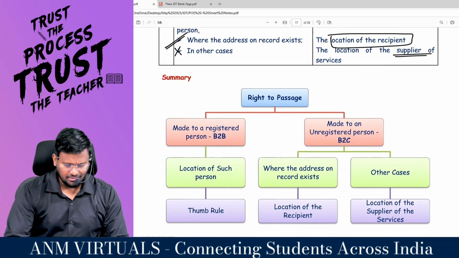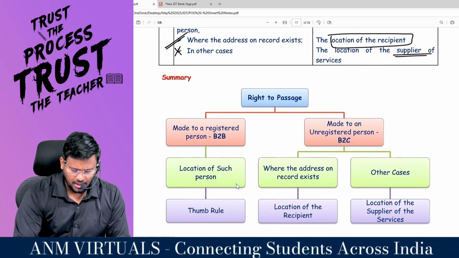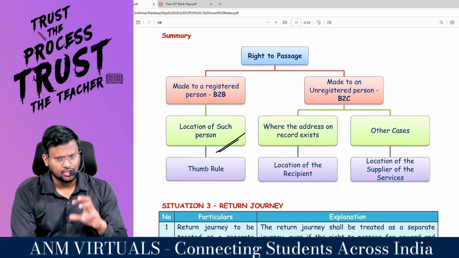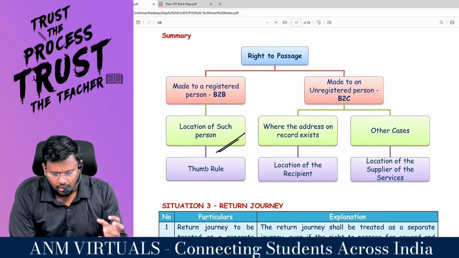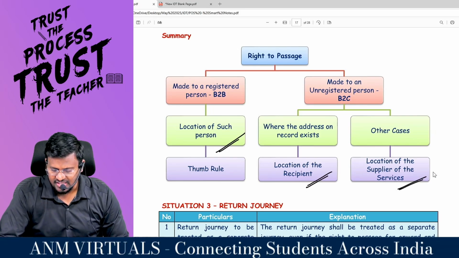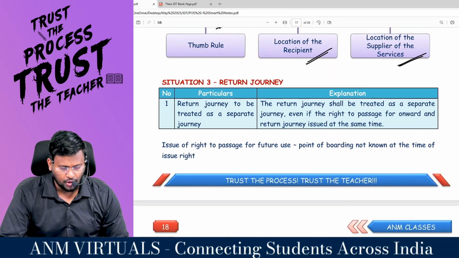That means right to passage made to a registered person means location of such person, thumb rule. Made to an unregistered person, check whether the address is available on record or not. If the address is available, location of the recipient. If the address is not available, location of the supplier.